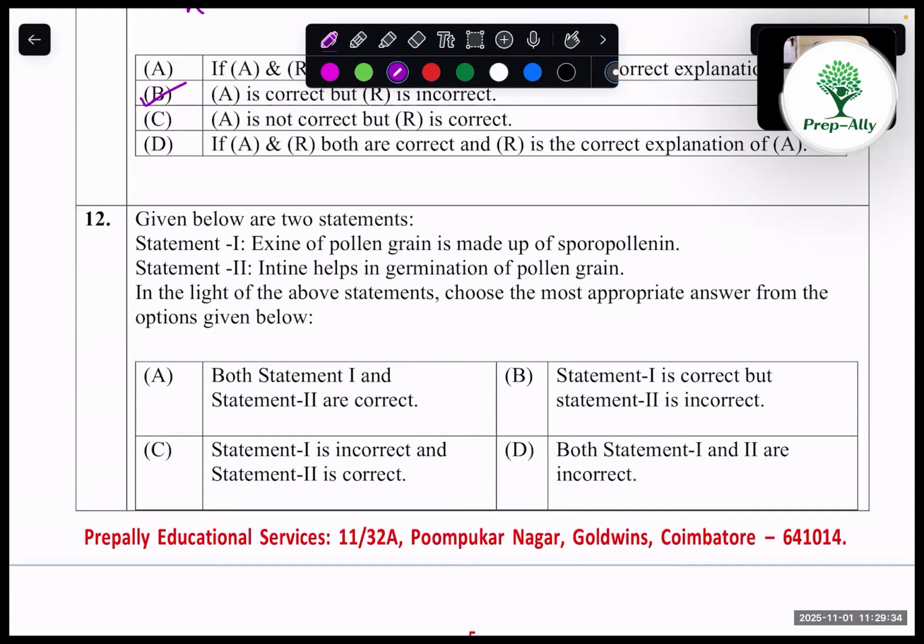12th question, statement 1. Exine of pollen grain is made up of sporopollenin. Yes. Statement 2. Intine helps in germination of pollen grains. Yes. Both statements are correct.